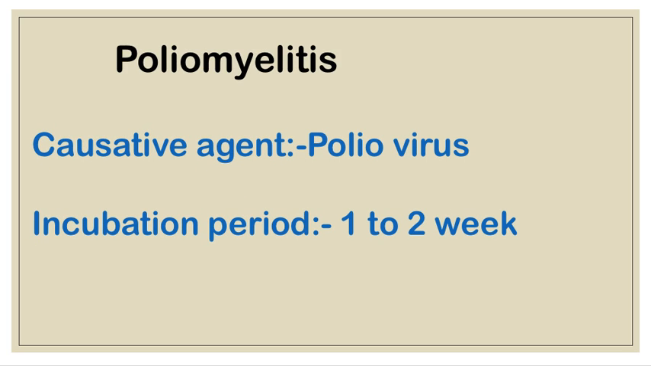Next one is poliomyelitis. In poliomyelitis, the causative agent is polio virus. There are 3 types of polio virus: type 1, 2 and 3. Most paralytic polio occurs due to type 1 polio virus, and its incubation period is 1 to 2 weeks, or 7 to 14 days. The mode of transmission of poliomyelitis is the fecal oral route, which is the main route, and next is droplet infection. So these two are the modes of transmission of poliomyelitis.